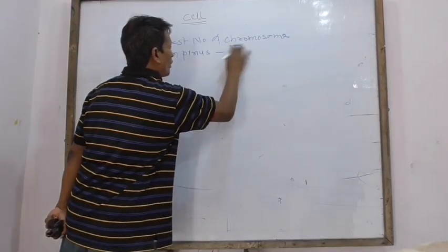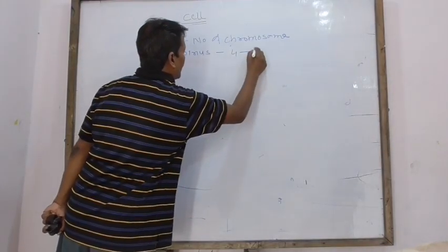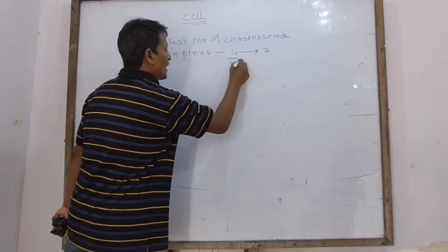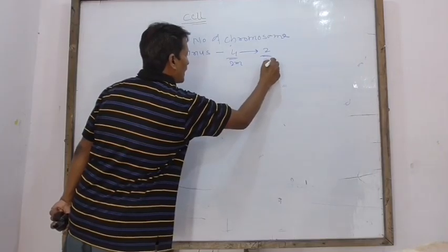This is the diploid number and 2 is the haploid number.